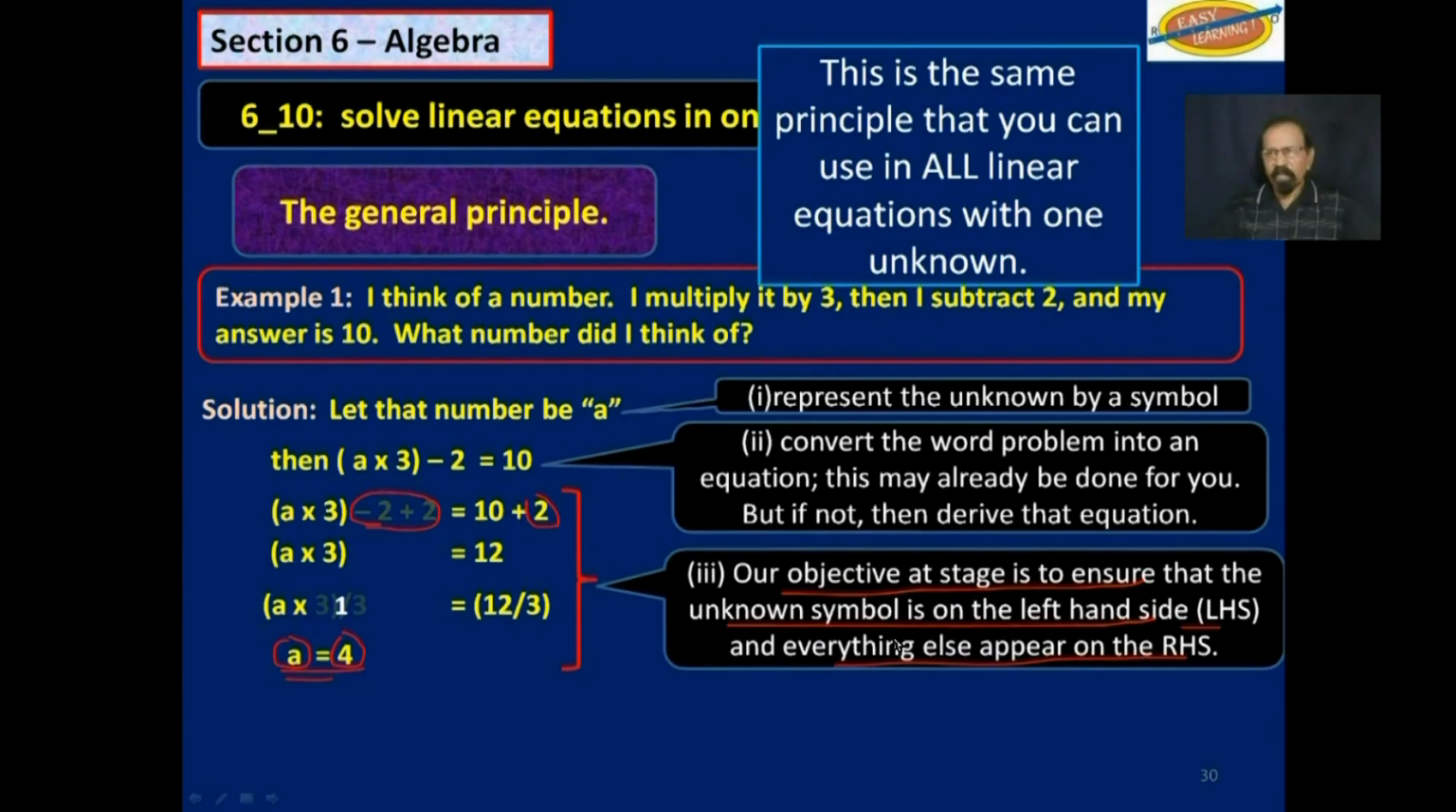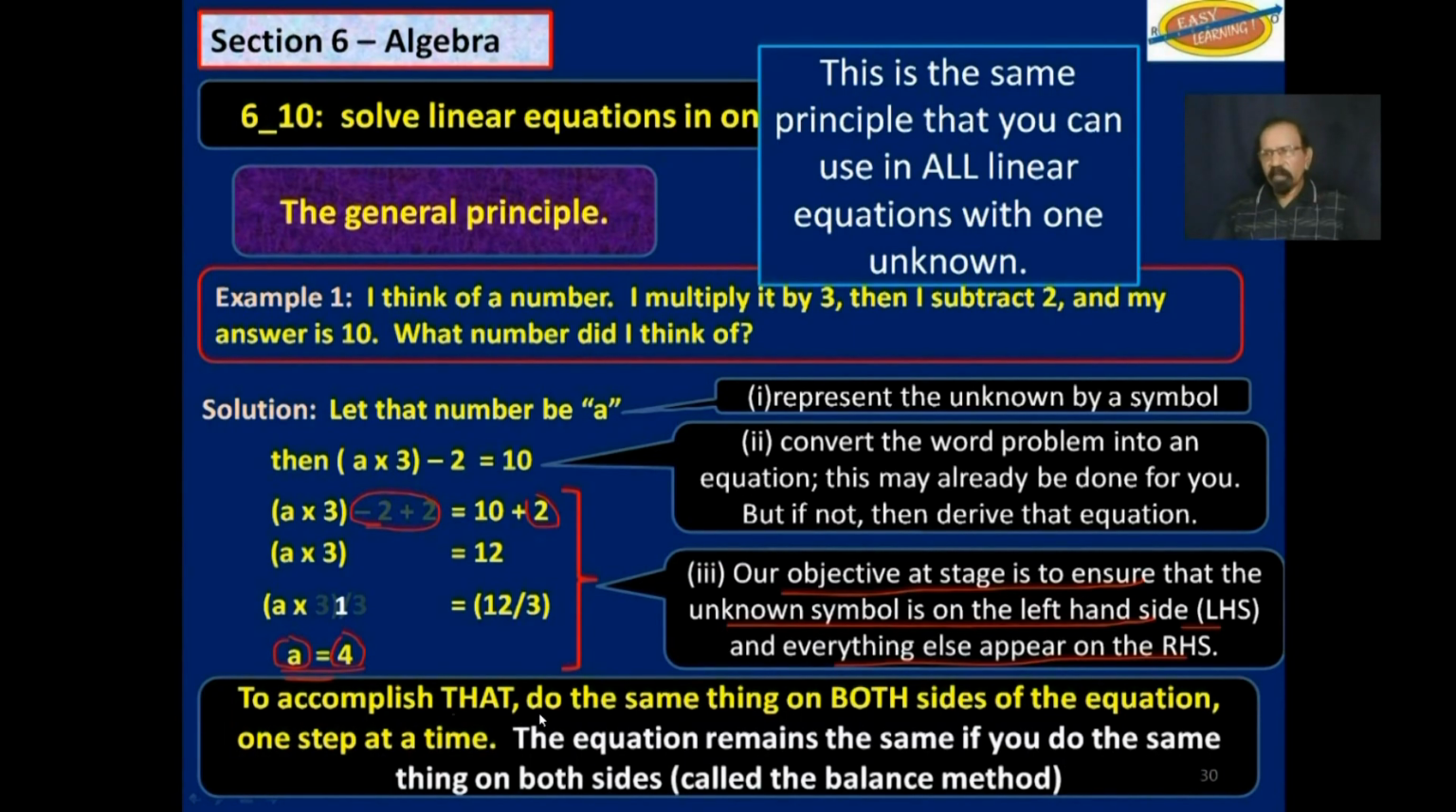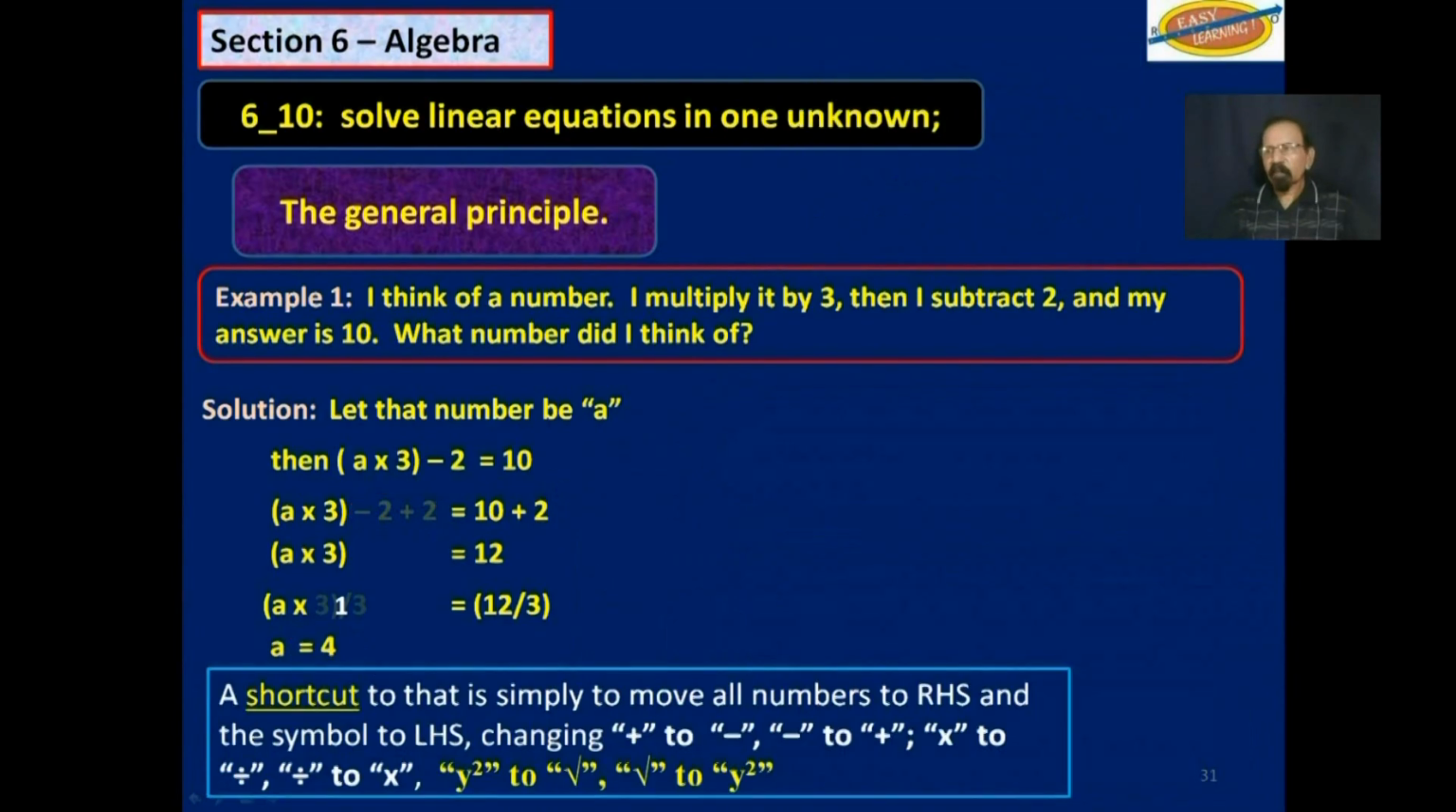That is our objective. And to accomplish that, I repeat, you do the same thing on both sides of the equation, one step at a time. The equation remains the same or unchanged if you do the same thing on both sides, called the balance method. Now, there is a shortcut that would give you the same result. So instead of adding a positive 2 on both sides, instead of dividing by 3 on both sides, there is a shortcut.